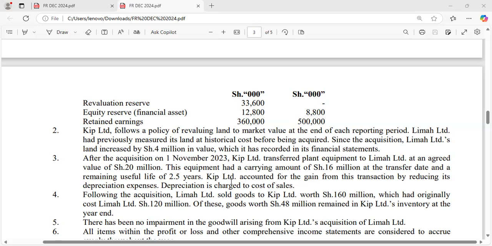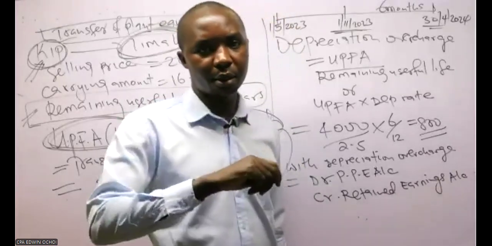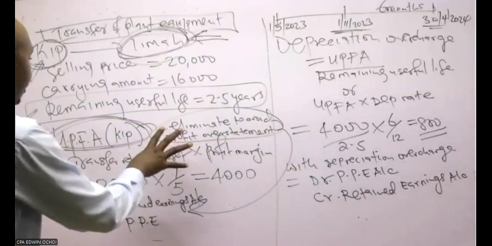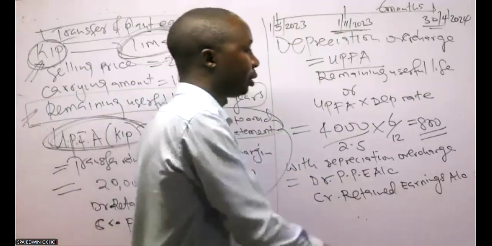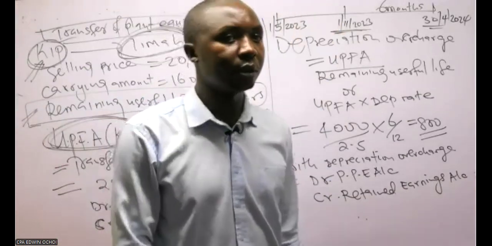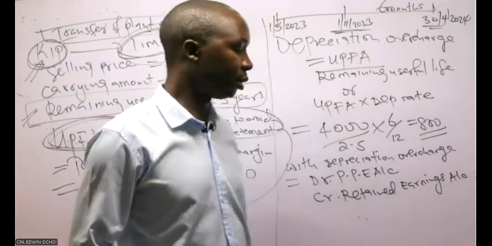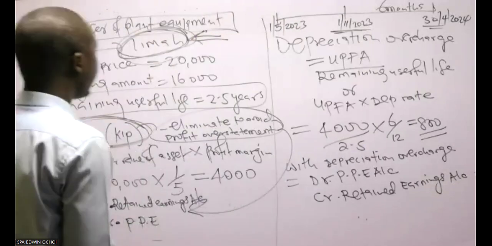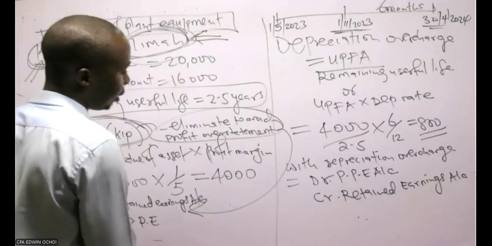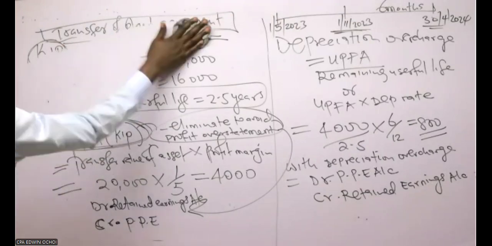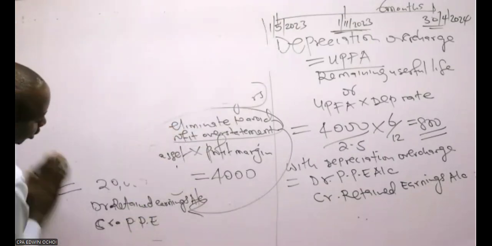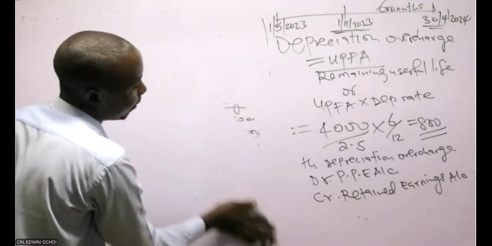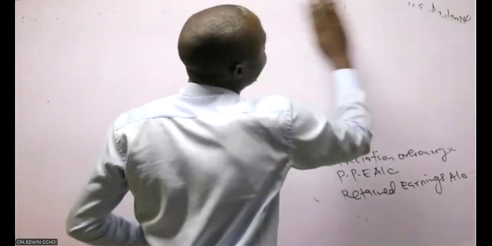So what you will do is add the UPFA to the cost of sales, then deduct the depreciation overcharge. Besides them affecting these accounts.